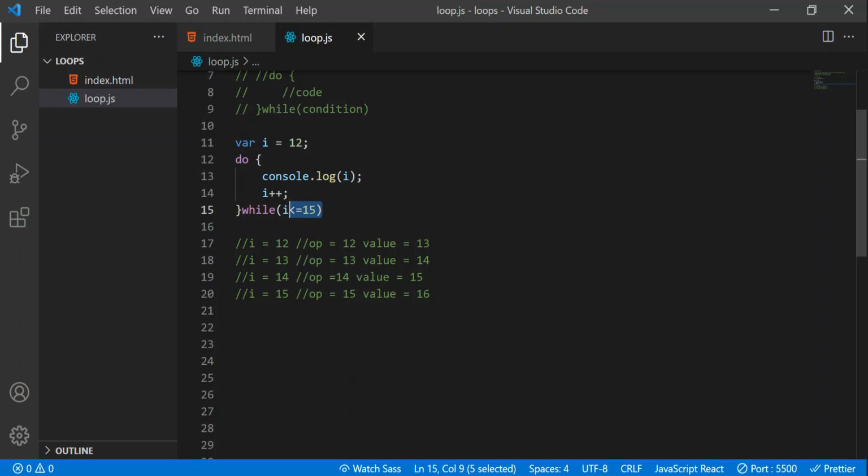No, right? So this is the point where the loop is going to be terminated. So control flow will come out of that loop. So this is how a do while loop is going to work. So let's write the same example using a while loop first once.